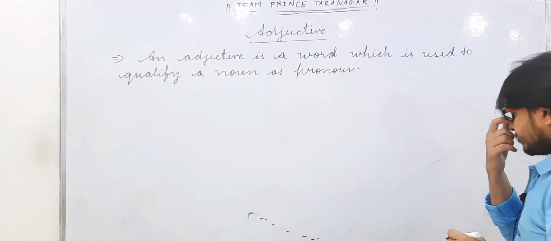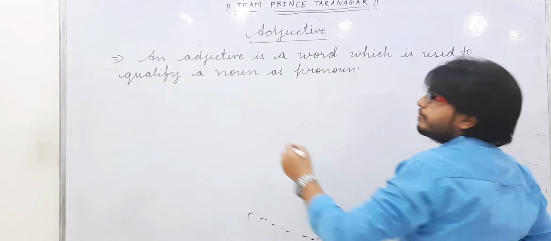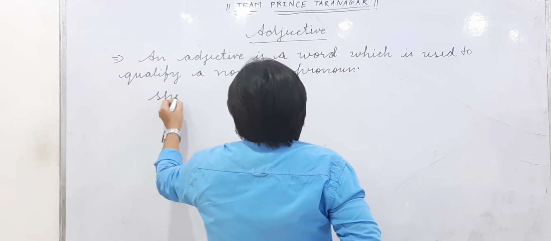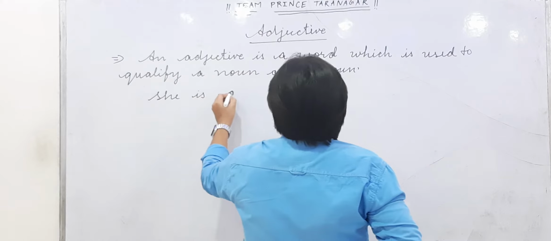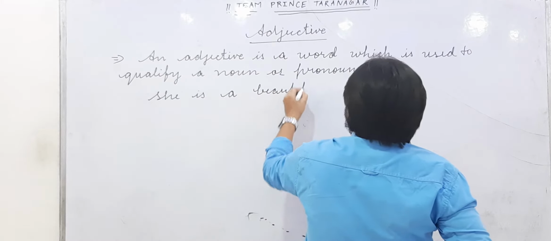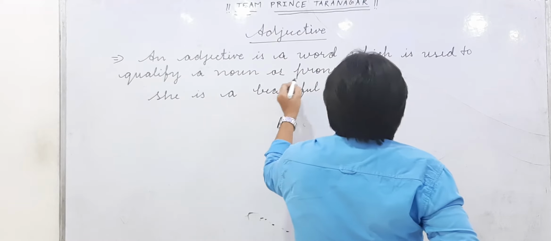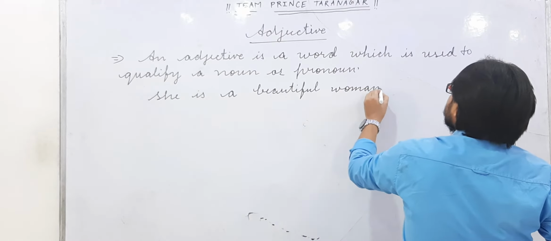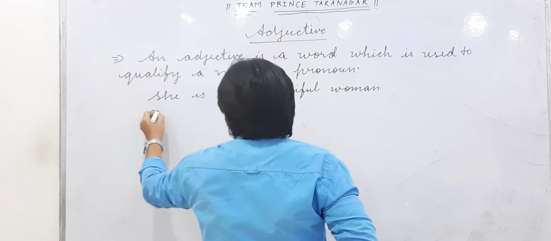Okay, let's see some examples. She is a beautiful woman. He has a big house.